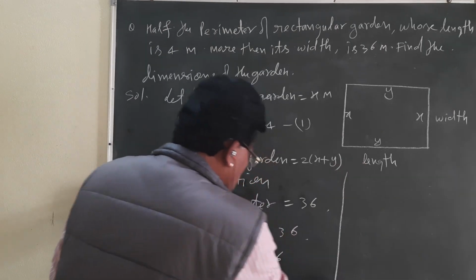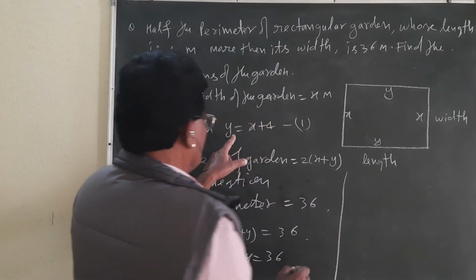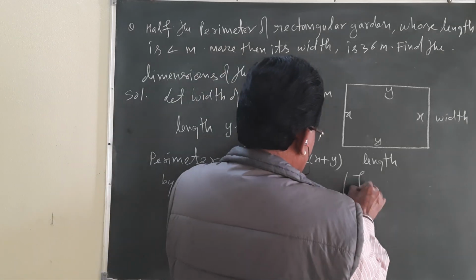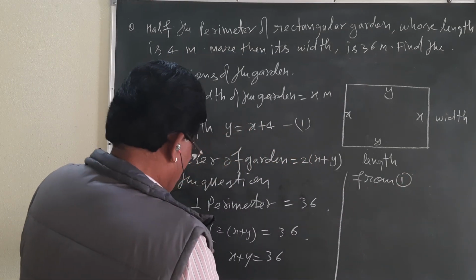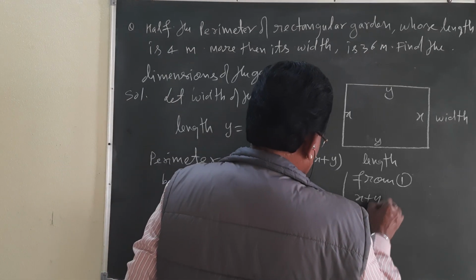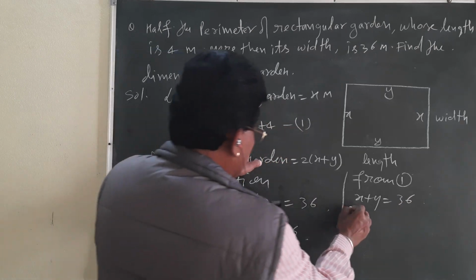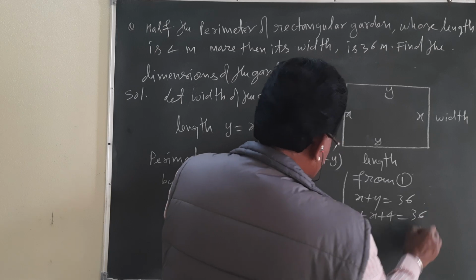See carefully, my dear student. I am taking this one here. But y is equal to how much? From equation 1, y is equal to x plus 4. In place of y in x plus y is equal to 36, you will have to write x plus 4. So x plus x plus 4 is equal to 36.